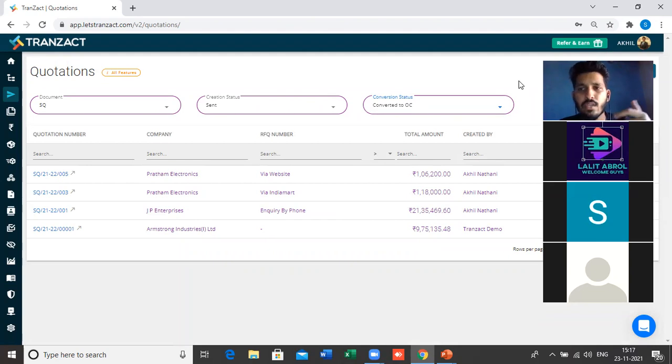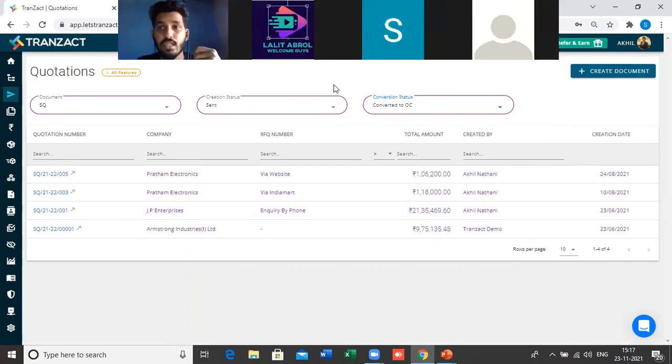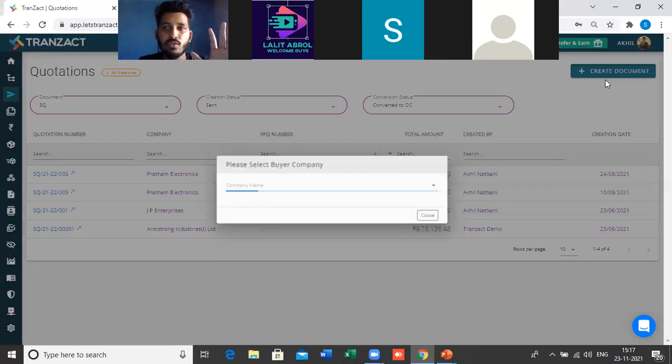Now, how can you initiate a new quotation? Let's say, for example, you want to send a new sales quotation to your buyer. What will be the next plan of action? If you see the top right corner, there is an option of create document. Just click on create document. You will get two options. Either you can start with a sales quotation, or if you are sending an inquiry for a new product, then you can go for a request for quotation. I will show you how to create a sales quotation. Let me click on sales quotation.